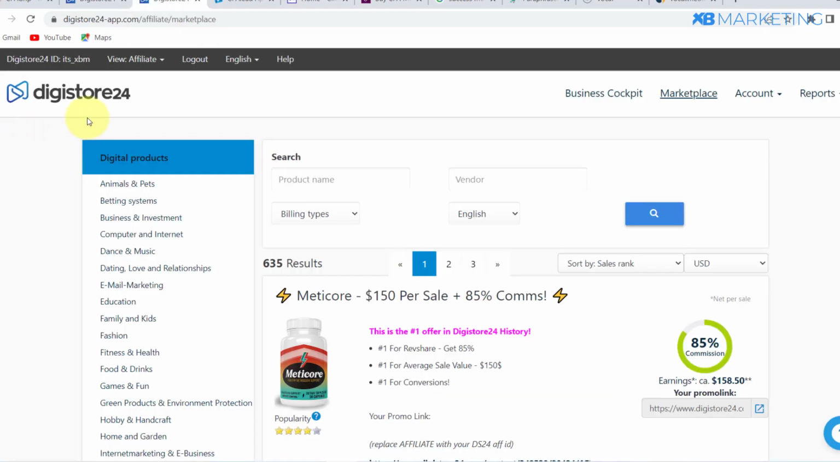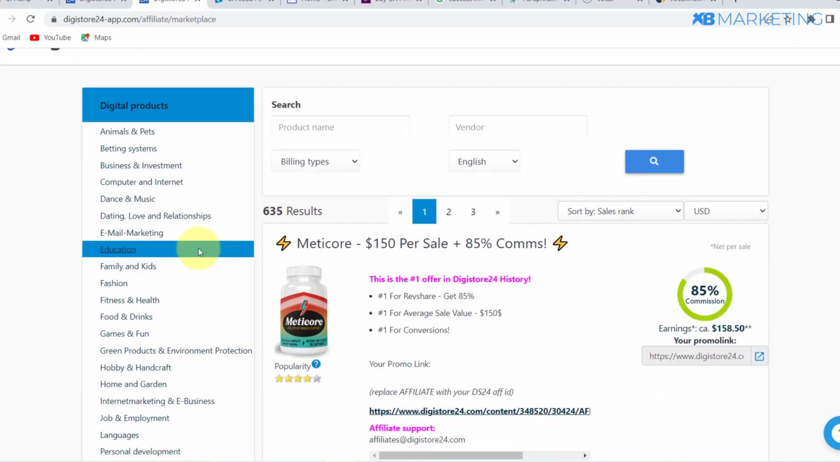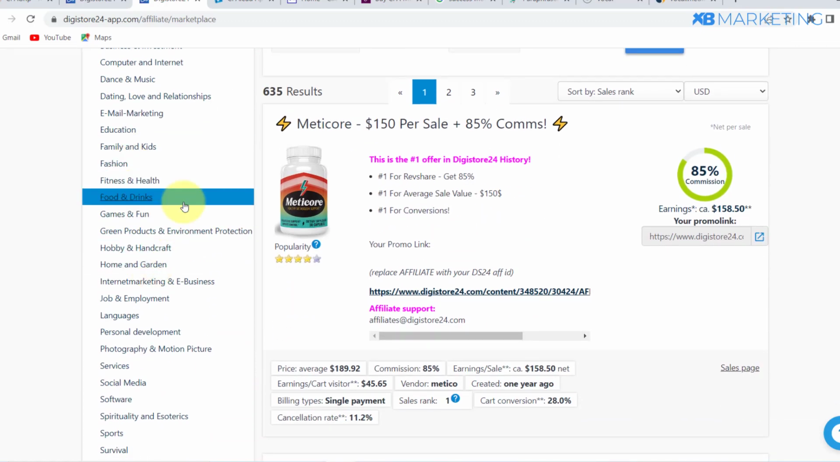So once you're logged into your Digistore24 account, the first thing you want to do is to pick a niche, and there are multiple niches that you can work with, like business and investment, health and fitness, nutrition, email marketing, internet marketing, e-business, social media marketing, and software. So basically the method is not limited to the niches that I mentioned. You can use other niches as well, as you can see right here.